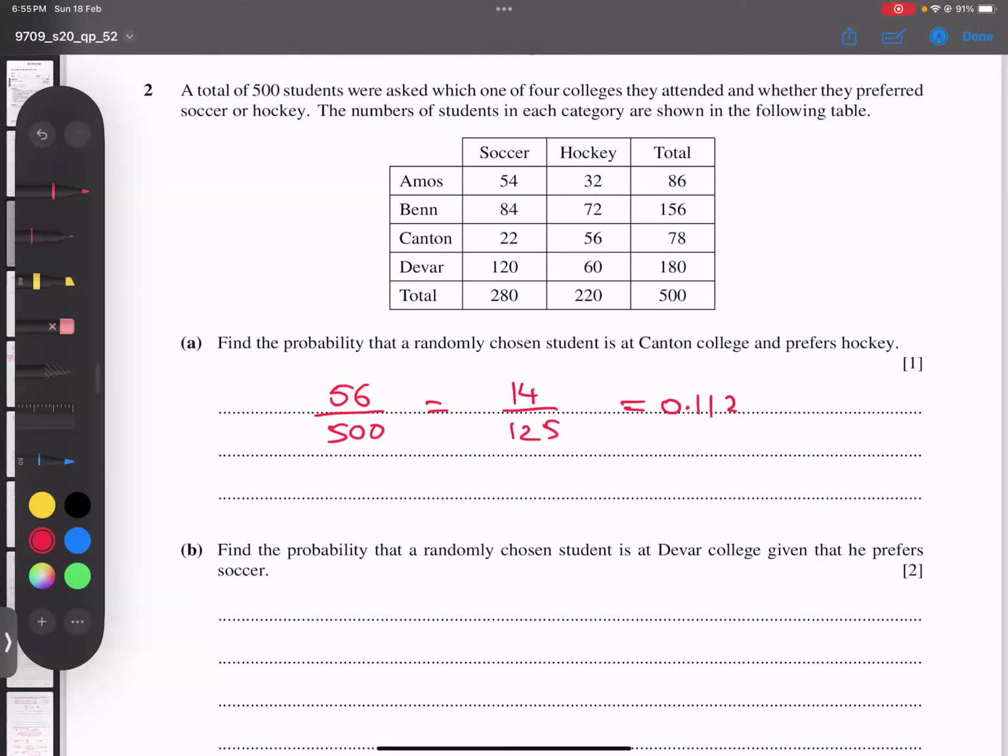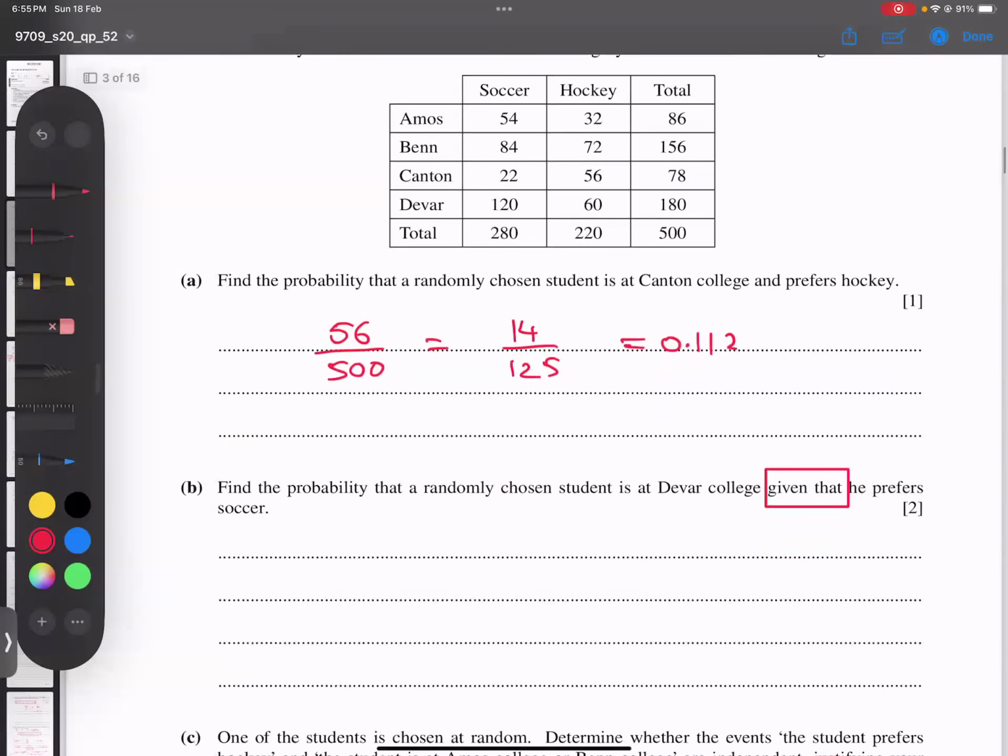The next part is conditional probability. You can ask how I know: because there is the word "given that". The words "given that" are a hint that this is a conditional probability question. What is the method? I read the statement: find the probability that a randomly chosen student is from Dever College, given that the student prefers soccer. After "given that", whatever comes will go in the denominator. Look, I show you what I'm saying.